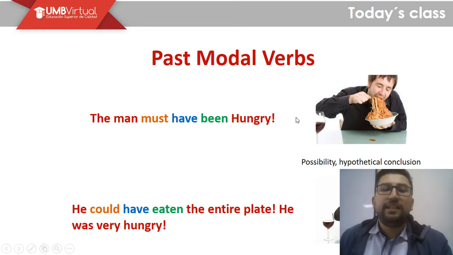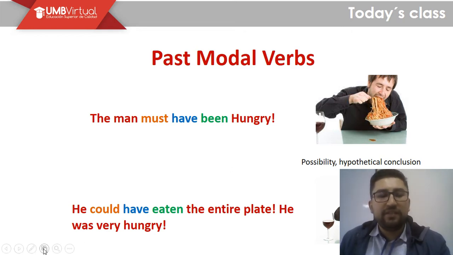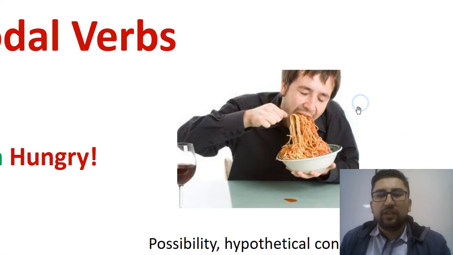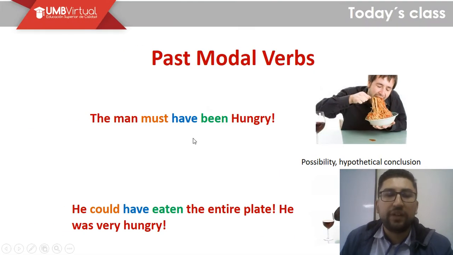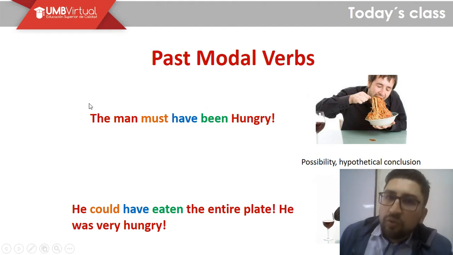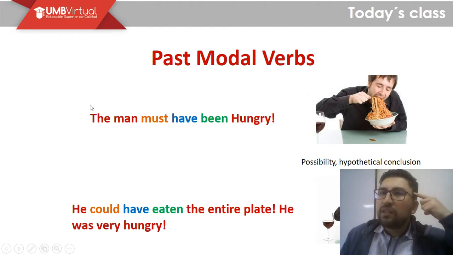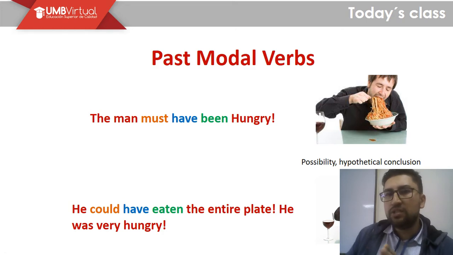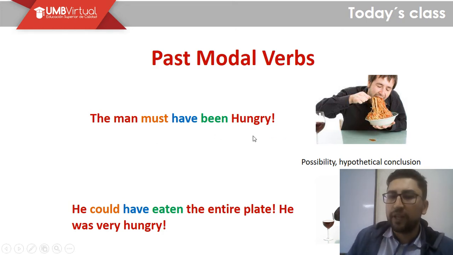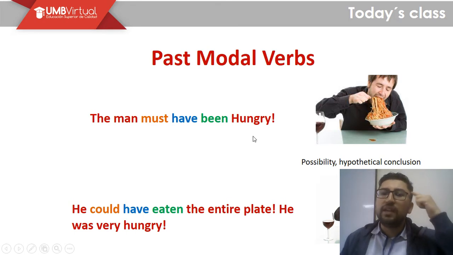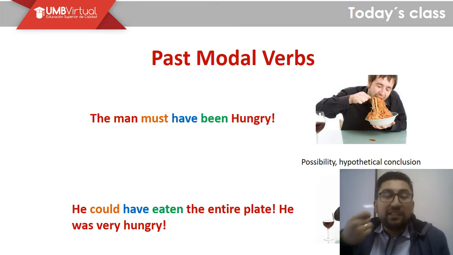Look at this guy. He's eating very, I don't know, he's very hungry. I can see in the picture he might be very hungry. So I suppose, from the image, I think the man must have been hungry, right? Because I think that he is eating very fast.